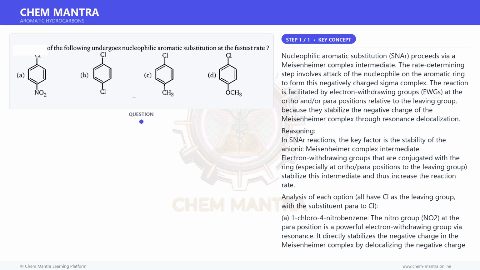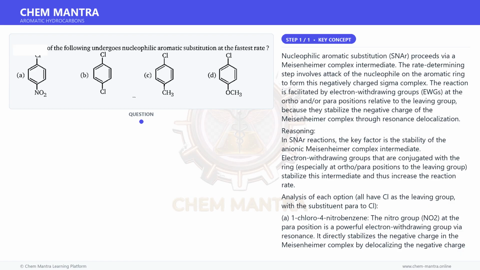The rate-determining step involves attack of the nucleophile on the aromatic ring to form this negatively charged sigma complex. The reaction is facilitated by electron-withdrawing groups, EWGs, at the ortho and/or para positions relative to the leaving group, because they stabilize the negative charge of the Meisenheimer complex through resonance delocalization.